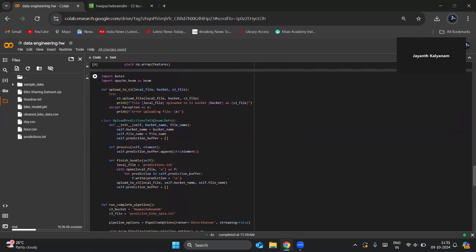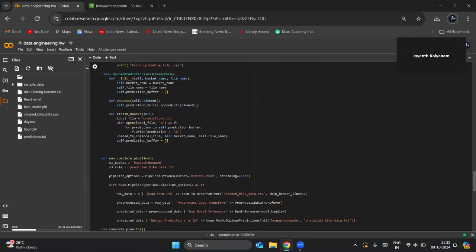And now I've defined a function for uploading the predictions to S3. So the upload predictions to S3 is a class here, a DoFn. It handles collecting predictions during the Beam pipeline. Once all predictions are processed, they are written to a file, predictions.txt, and then uploaded to S3.